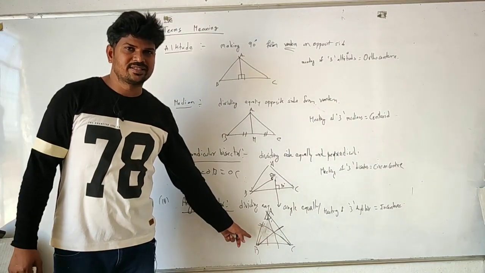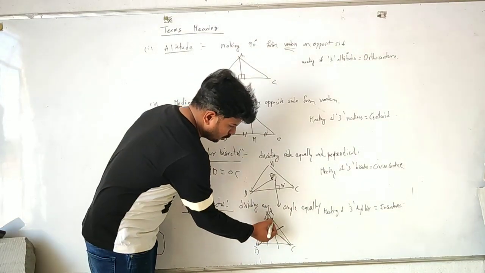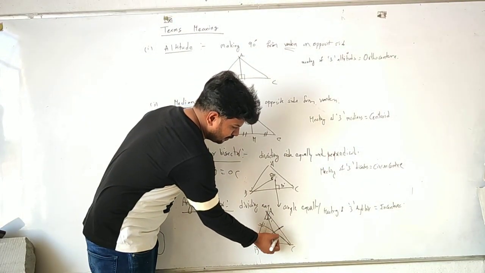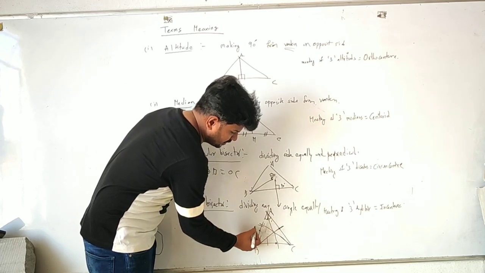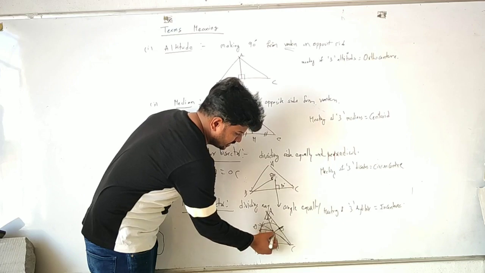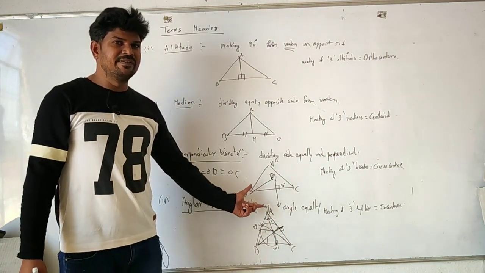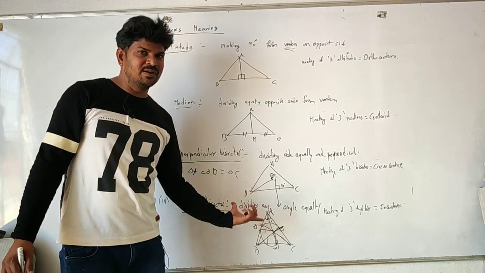The meeting of all these angular bisectors will form a center called the incenter. What is the advantage of this? The incenter is equidistant from the sides, at the midpoints. If you have the points of contact as D, E, F, this incenter is equidistant. This distance and this distance are the same. The difference from the circumcenter is that it is equidistant from the vertices, whereas it is equidistant from the points here.